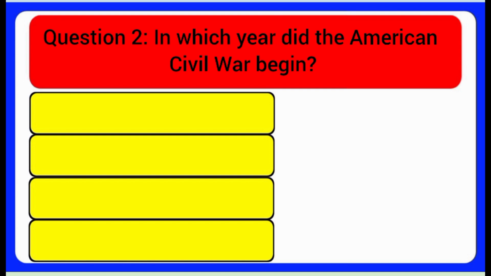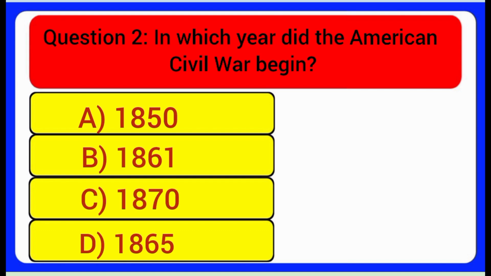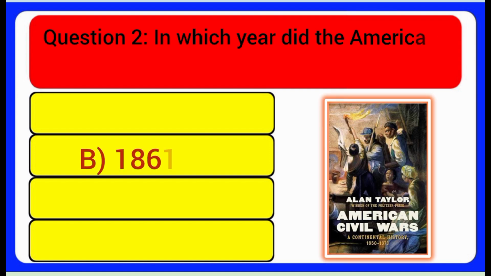Question 2. In which year did the American Civil War begin? A. 1850. B. 1861. C. 1870. D. 1865. Answer: 1861.